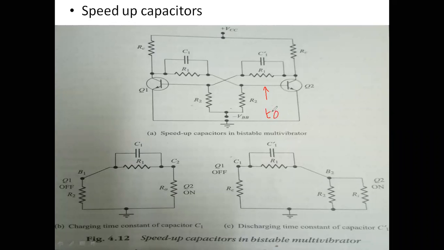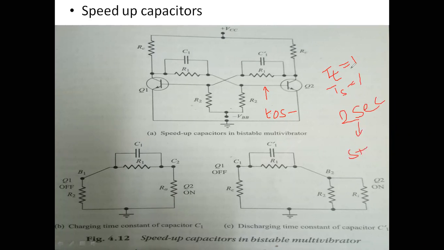Suppose the transient time of the circuit is 1 second, and the settling time is 1 more second. That means after 2 seconds, I am going to get a stable state.